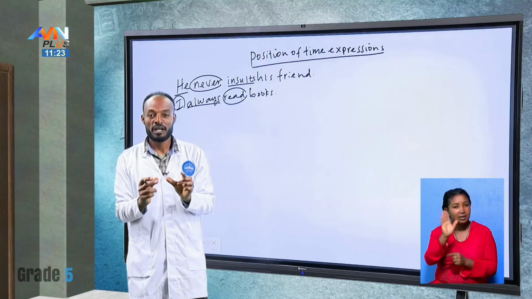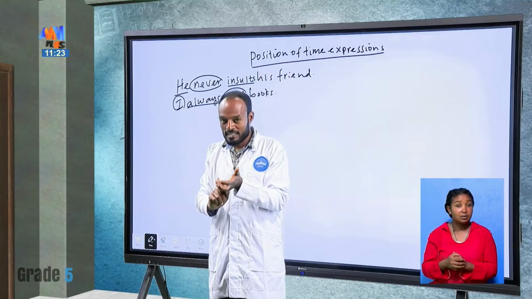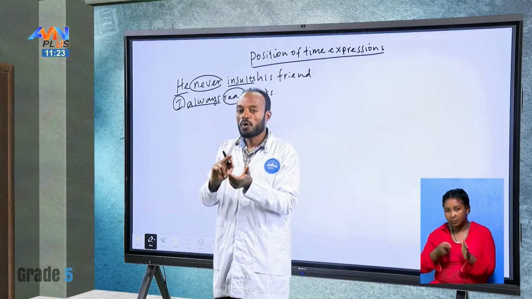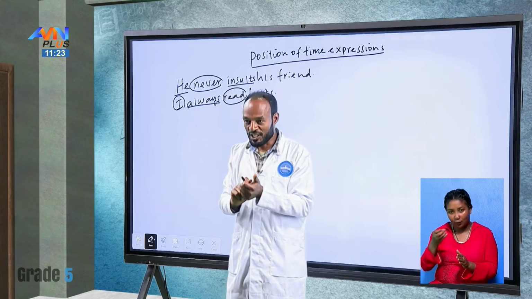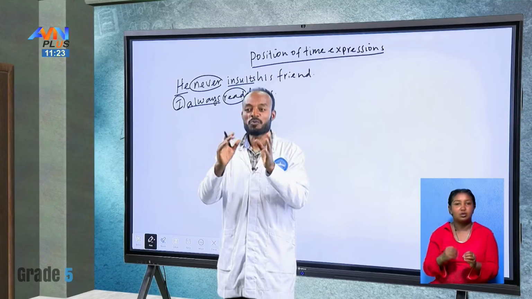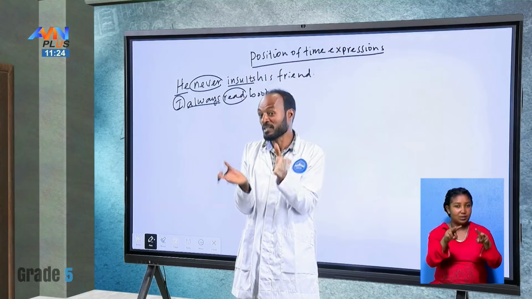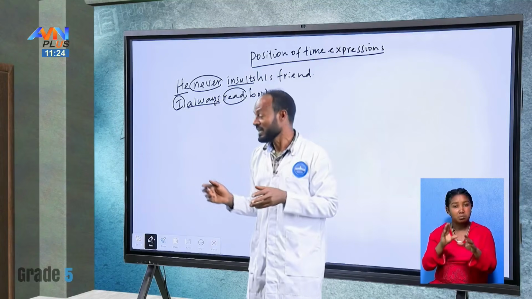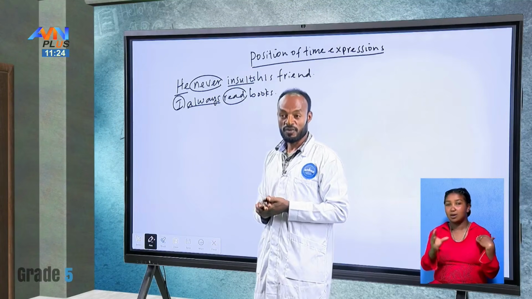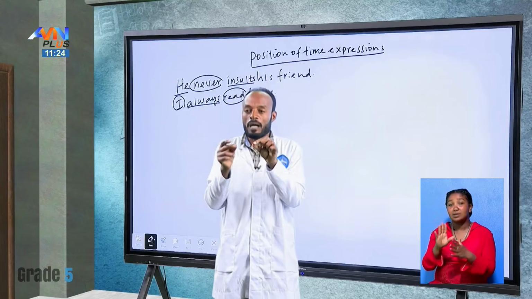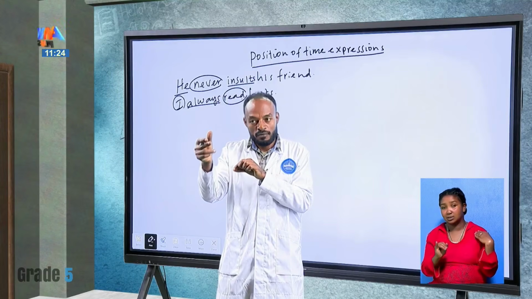Okay, we can use, except never, words like always, sometimes, often, rarely, usually, these words can go at the beginning of the sentence for emphasis, okay? But most of the time, they go between the subject and the verb. What if the given verb is the verb to be?